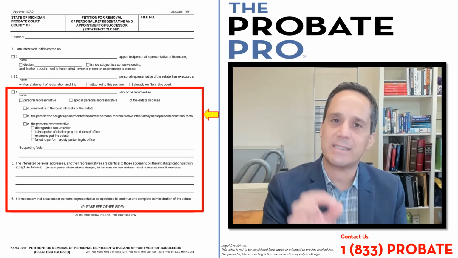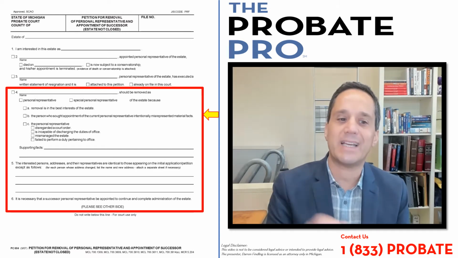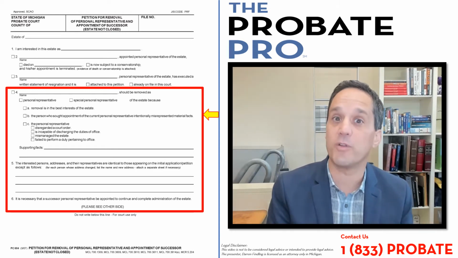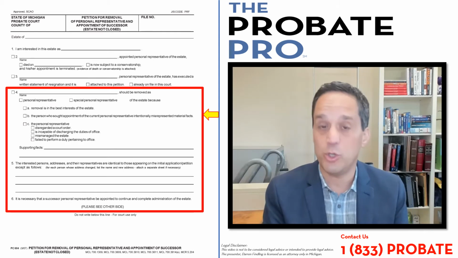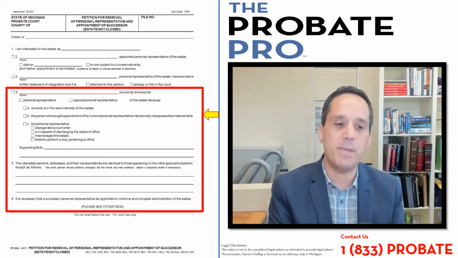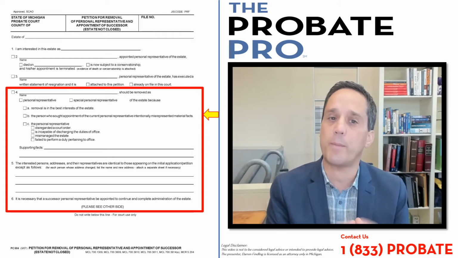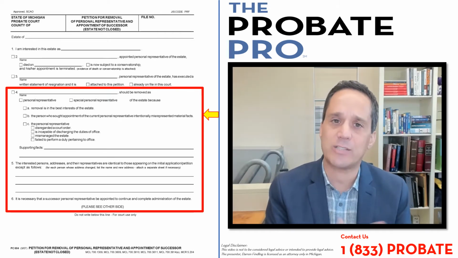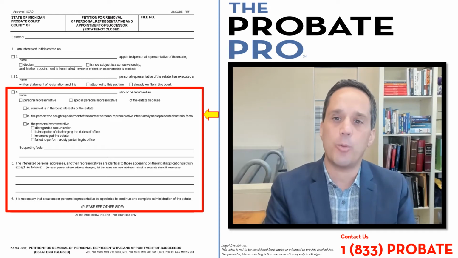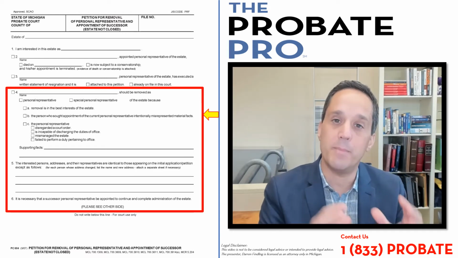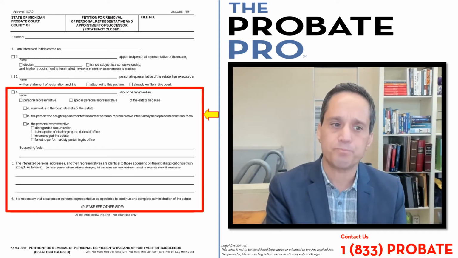The second box, subsection A, would be clicked if you identify that removal is in the best interest of the estate. So usually you're going to click that box. B says the person who sought appointment of personal representative intentionally misrepresented material facts. So this occurs when an estate is open and material facts were misstated on the original paperwork.